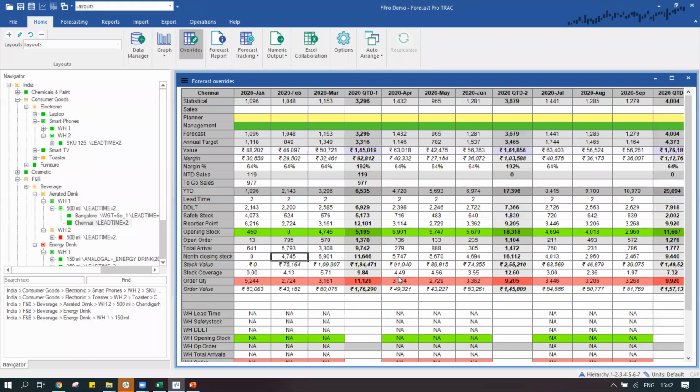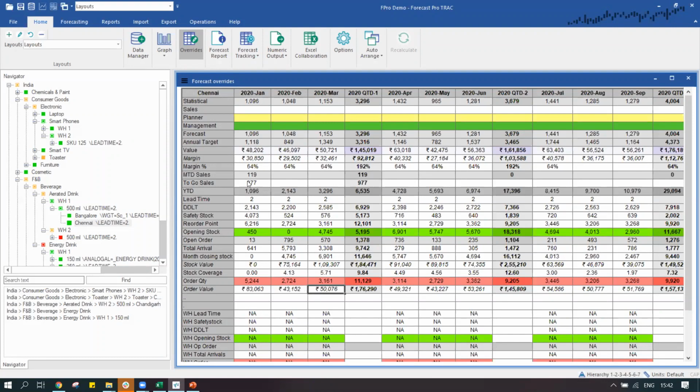So I have the order projections over here for all the forward periods that I can see on the screen. So that's really critical information. It also gives me information on our order value, and we can keep minimum order quantity or minimum order value checkpoints over here, so that we are not going to order beyond a certain amount or quantity, so that it fulfills our necessary criteria for this supply planning, and it's going to give me a projection on that basis.